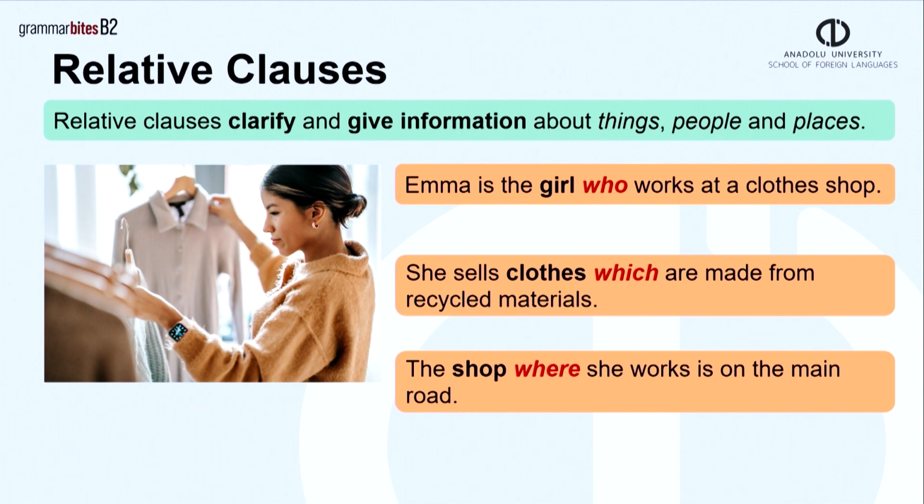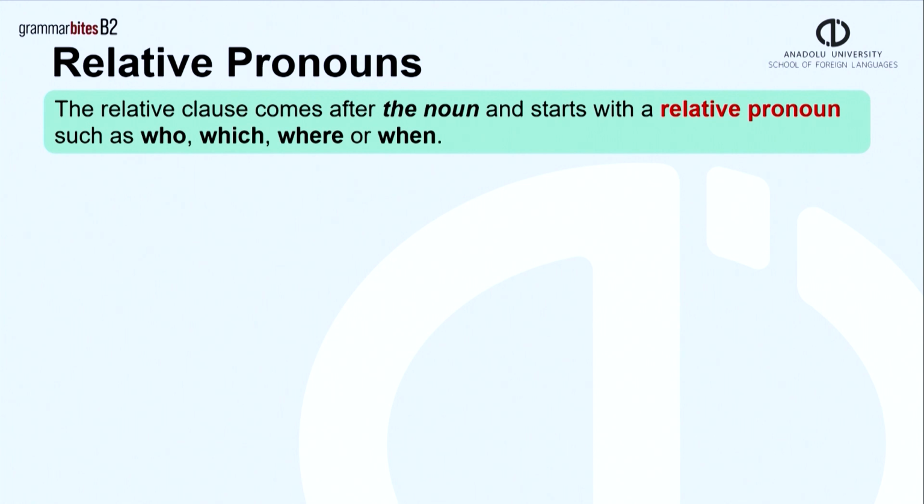In the first example, the relative clause gives information about a person. In the second one, it explains the things, and in the third one, it identifies a place. The relative clause comes after the noun and starts with a relative pronoun such as who, which, where, or when.